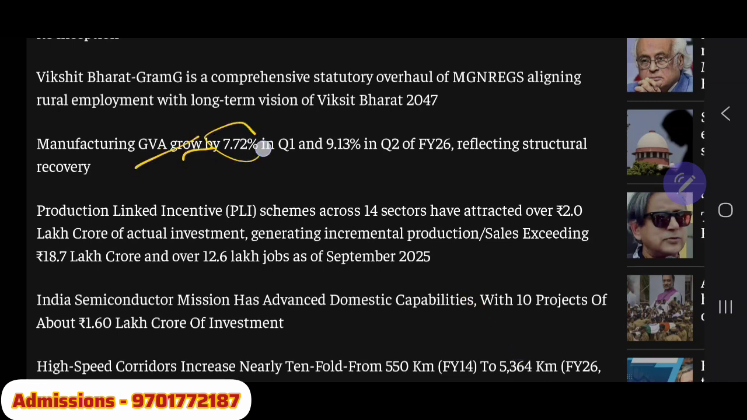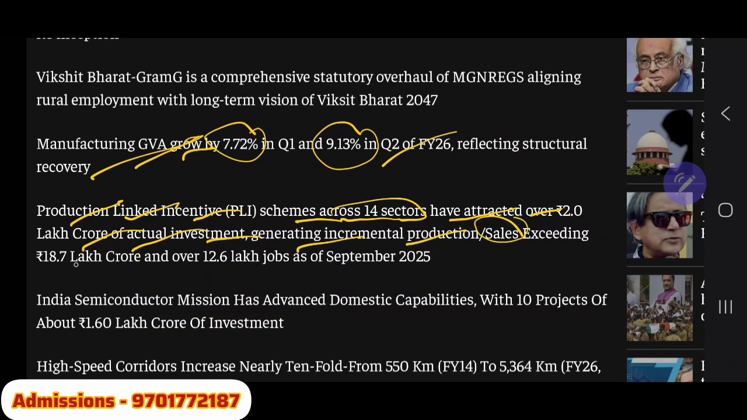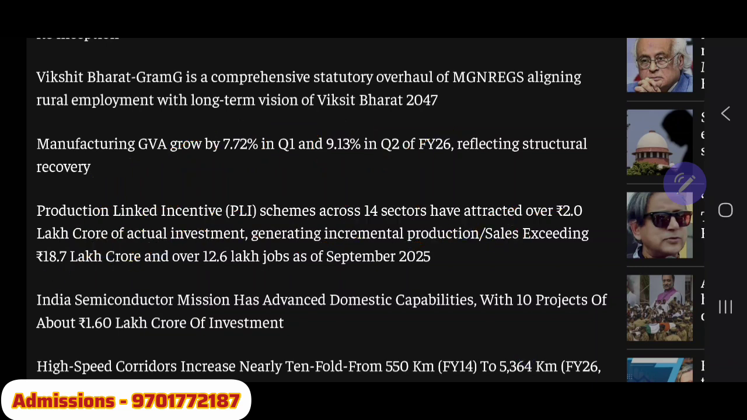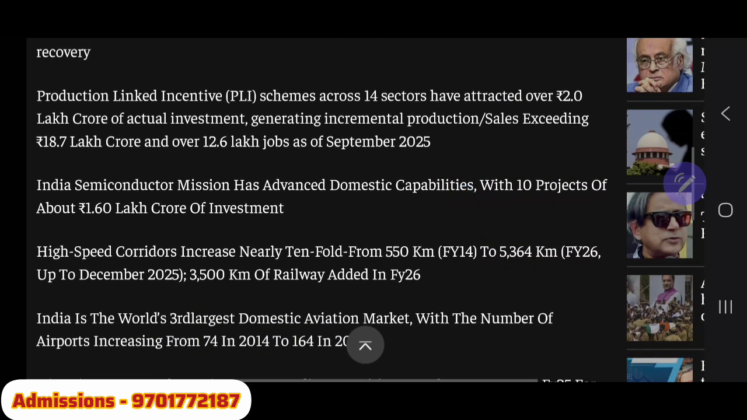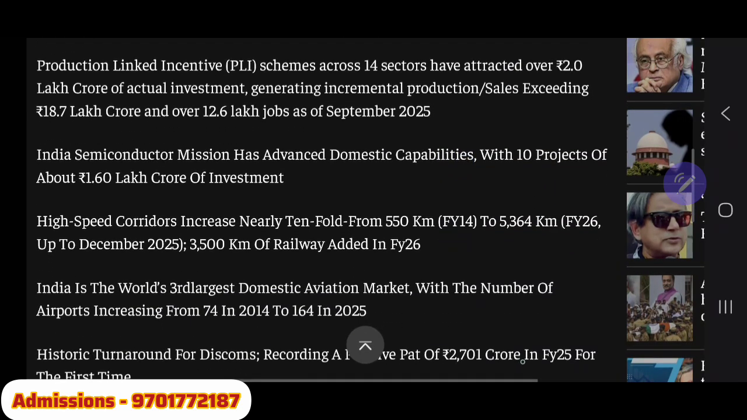Manufacturing GVA grew by 7.72%, which is important, and 9.13% in quarter 2. Quarter 3 data we don't have because we are in the quarter 3. Production linked incentive schemes across 14 sectors have attracted over 2 lakh crore rupees of investment. Government generating incremental production sales exceeding 18.7 lakh. So if you earn more, government will give you more subsidy. That is the theme of the production linked incentive. You produce more, will give you more subsidy or incentive.